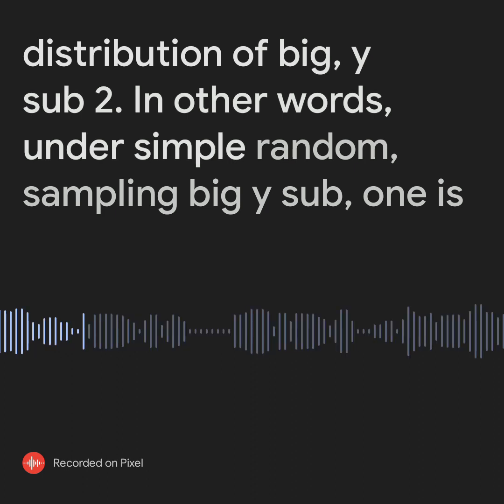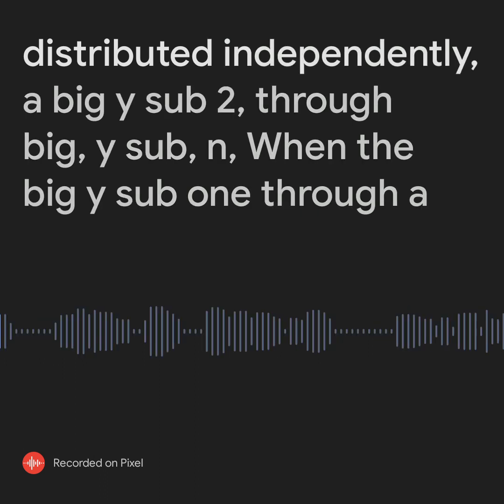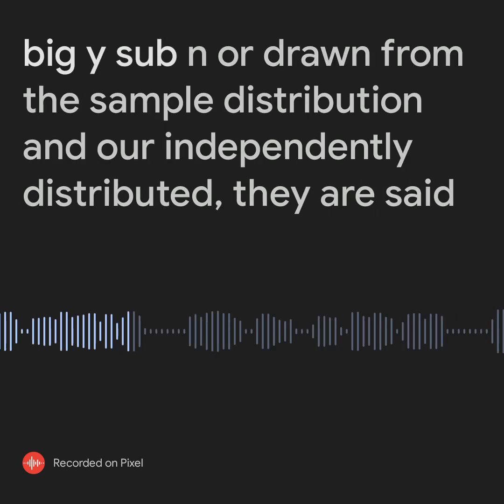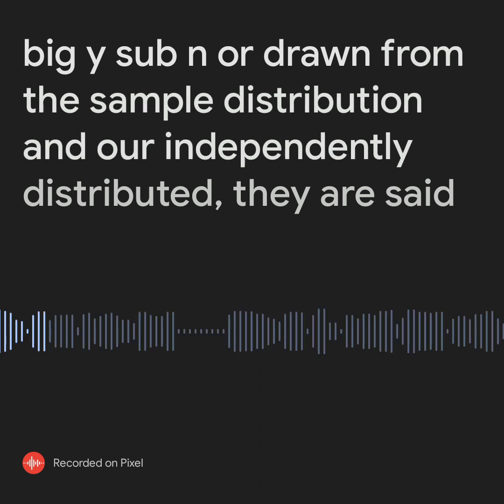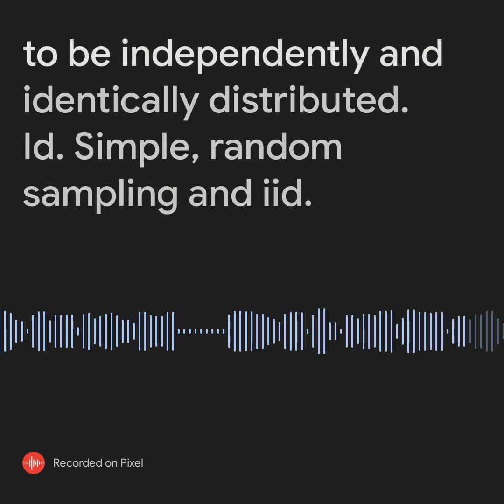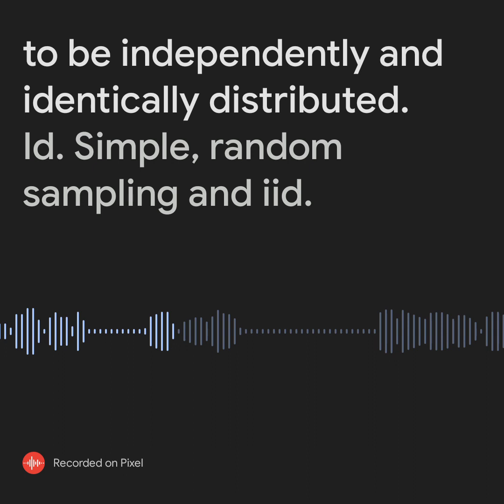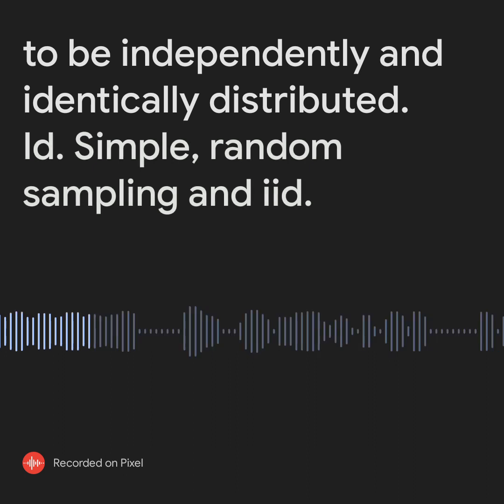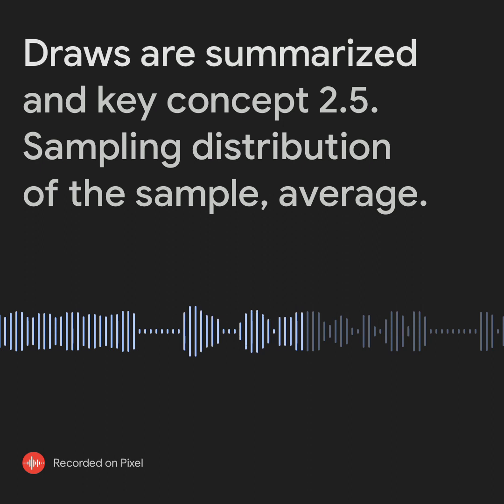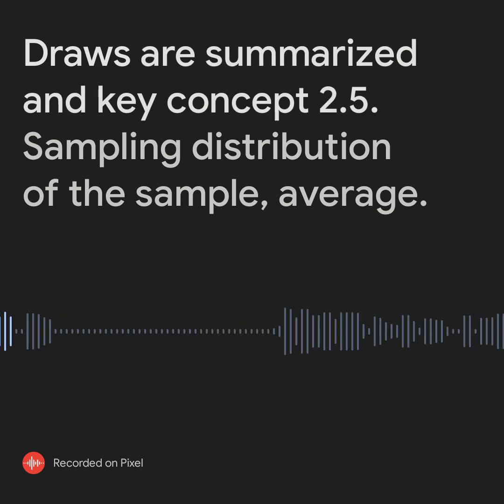In other words, under simple random sampling, Y₁ is distributed independently of Y₂ through Yₙ, when Y₁ through Yₙ are drawn from the same distribution and are independently distributed. They are said to be independently and identically distributed, IID. Simple random sampling and IID draws are summarized in Key Concept 2.5.